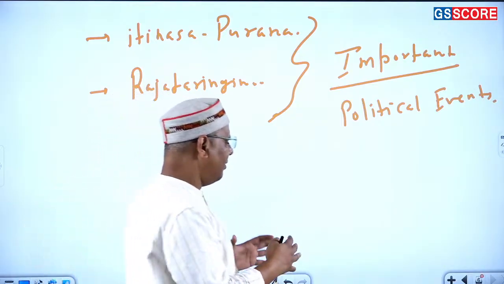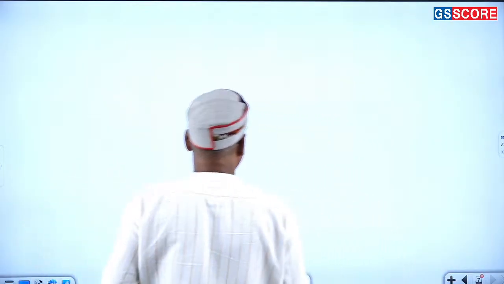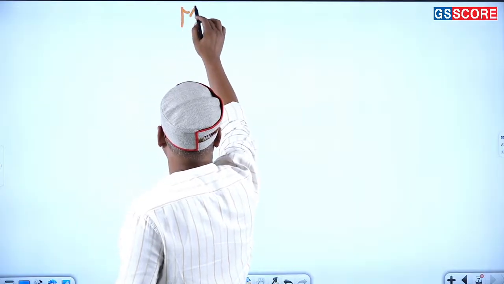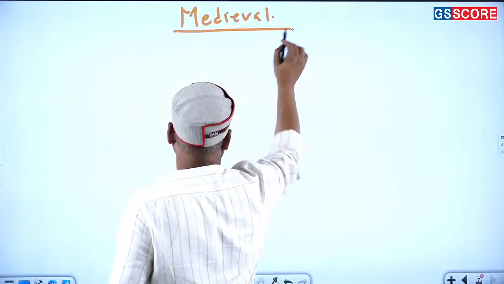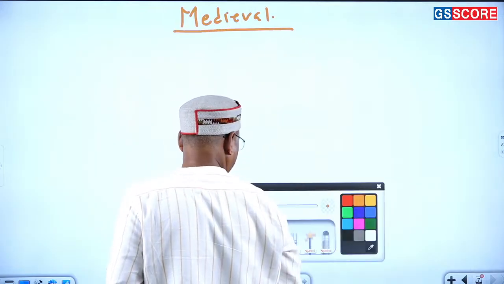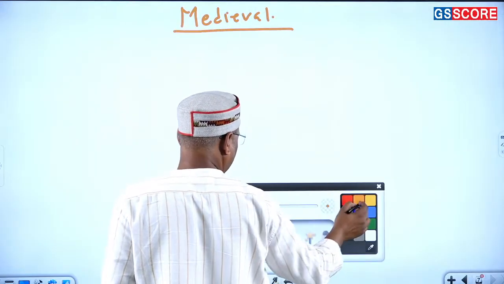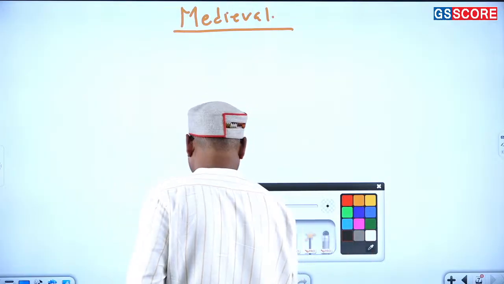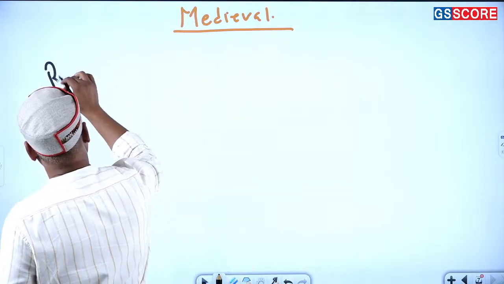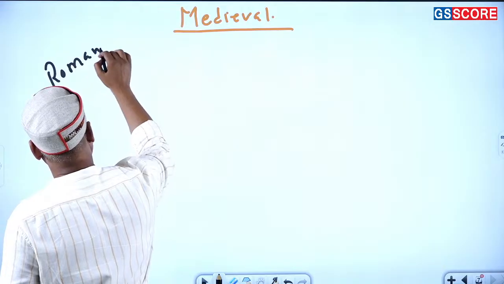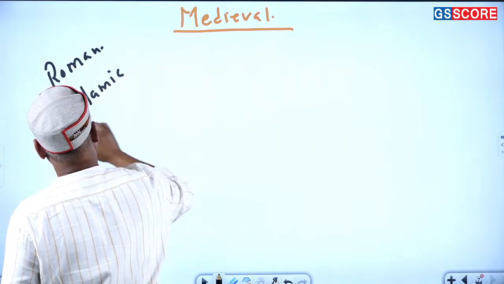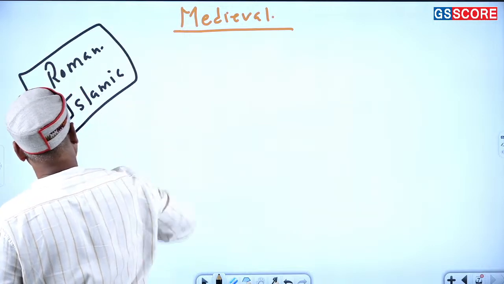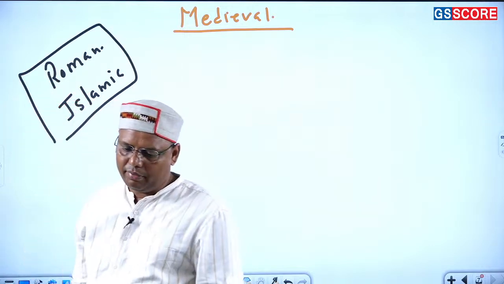After the ancient times, when you reach the medieval times, the notion of history started changing. There are two basic things you should keep in mind here. One is the Roman history, and the second is the Islamic history. So these two worlds were contributing to defining history.